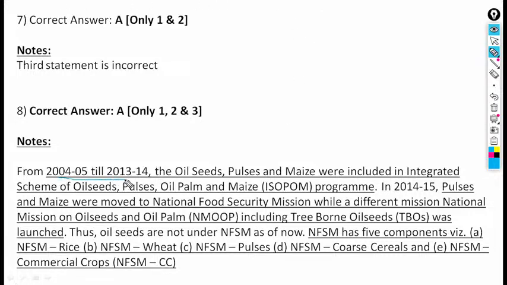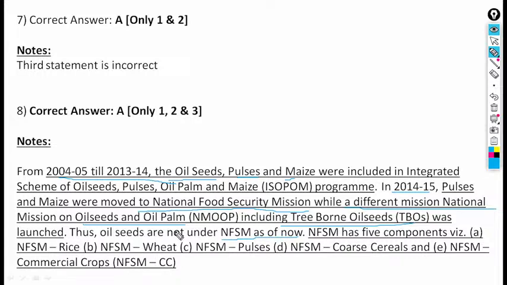From 2004-05 till 2013-14, oil seeds, pulses, and maize were included in the integrated scheme of oil seed, pulses, oil palm, and maize program. In 2014-15, pulses and maize were moved out of the National Food Security Mission, while separate national missions on oil seed and oil palm, including tree-borne oil seeds, that is TBO, were launched. Thus, oil seeds are not under the NFSM as of now.